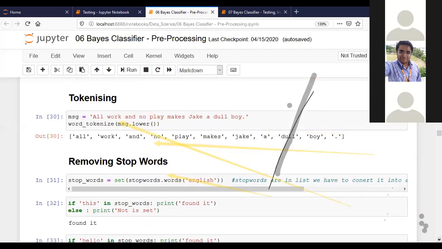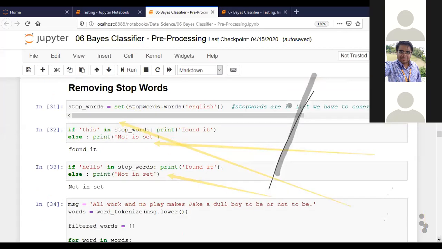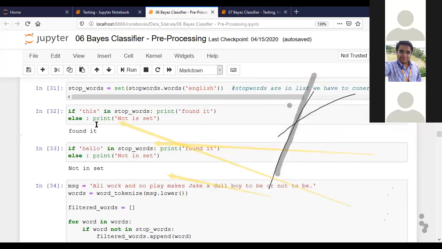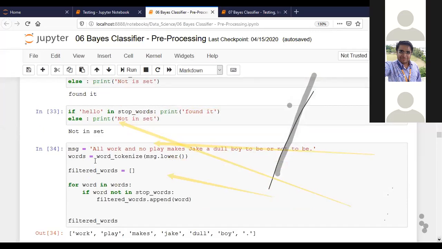After that, we have to understand what the stop words are. Stop words means this, that, dot, or comma. All these things are stop words. We need only the keywords which make us understand that this particular thing is a spam email or a ham email. So this is not a proper one, or hello is not a proper one through which we can understand. All these things we just have to remove. This process is called word tokenizing.